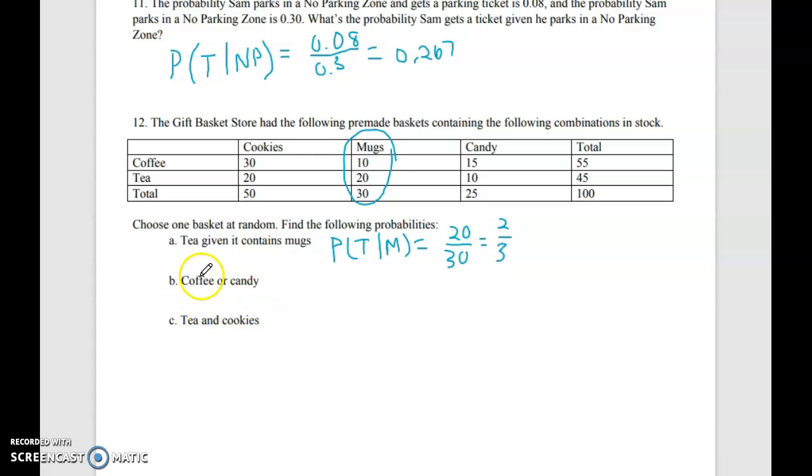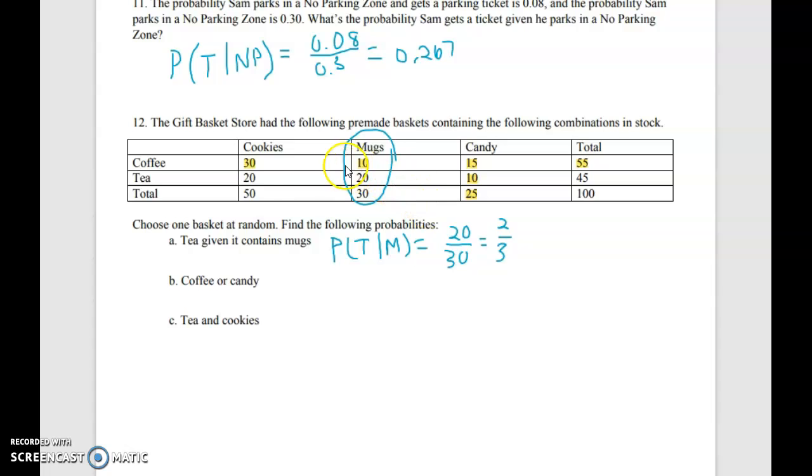Next one, probability I pick a basket that has coffee or candy. So here are my baskets with coffee. Here are my baskets with candy. So there's two ways you can do this. Let me highlight those rows. So here's my coffee. Those are my coffee baskets. And what was it, coffee or candy? Here are my candy baskets. So all of these contain either coffee or candy.